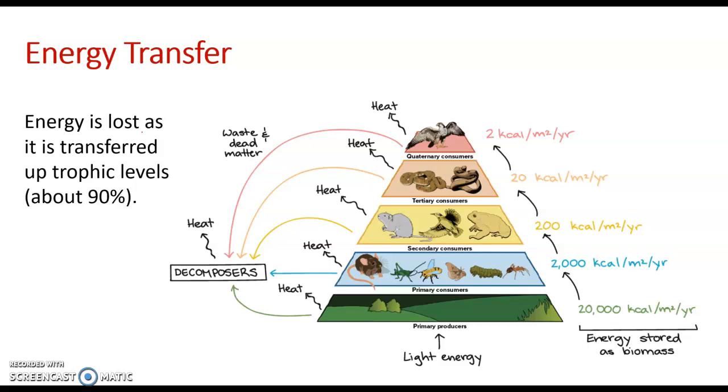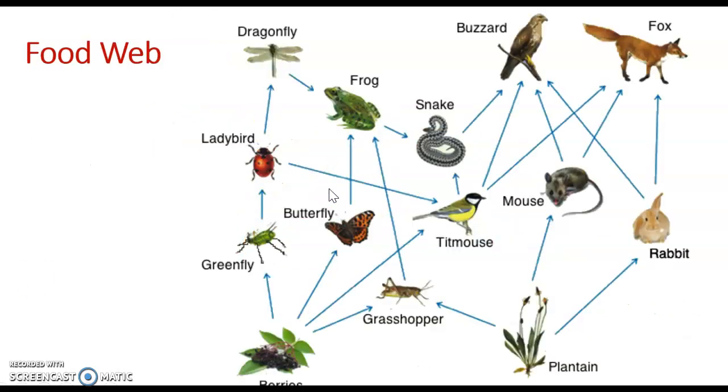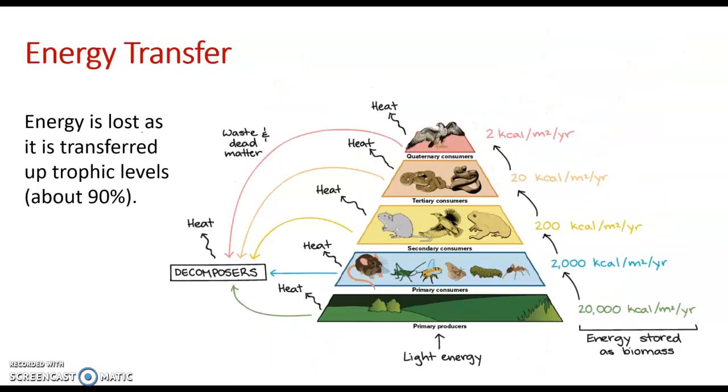So when we were looking at our food web before, we saw that many arrows were pointing to those quaternary consumers, in this case the buzzard and the fox, and they need to have that more diverse diet to be able to meet all of their energy needs because all of the organisms below them on that trophic pyramid are using up energy as they consume it themselves.